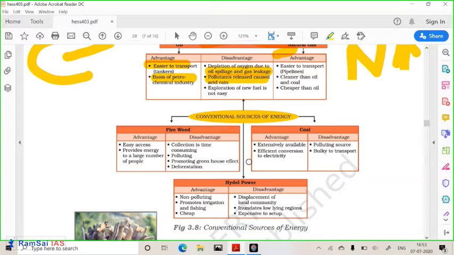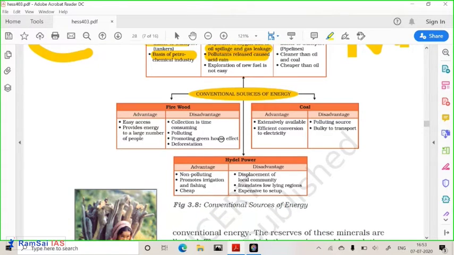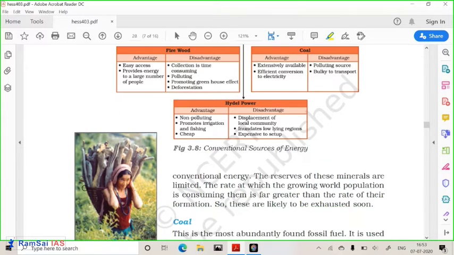Firewood, as we know, has advantages and disadvantages. Like, you can access it easily and you can store it easily. But the disadvantage is that it pollutes the environment. It reduces the forest cover. Then you need to go and collect it, you need to chop it, and then you need storage space. So there are different problems associated with firewood. Coal, we have discussed the problem.